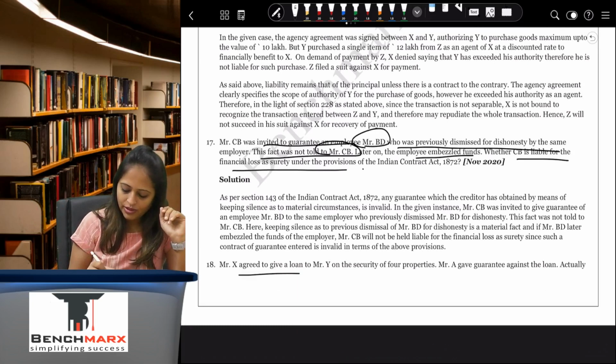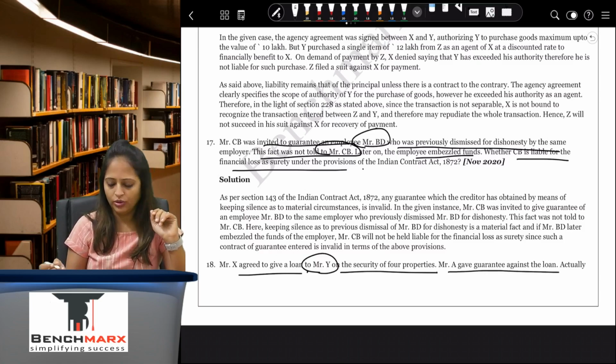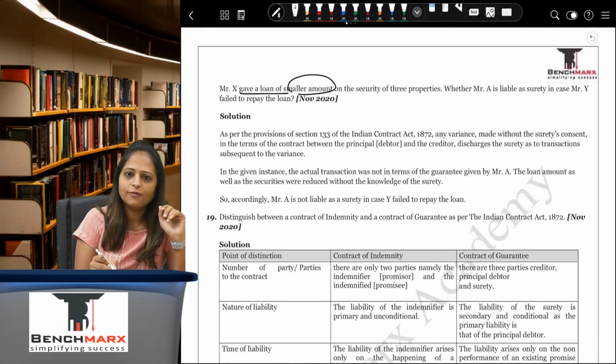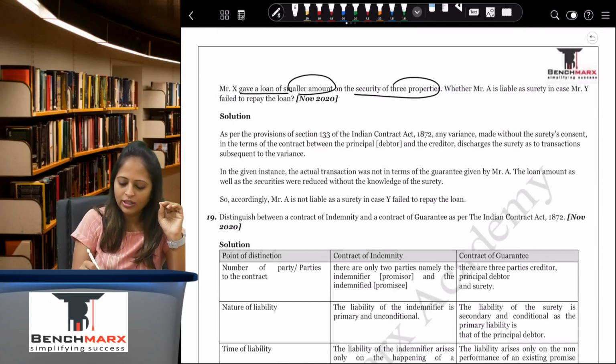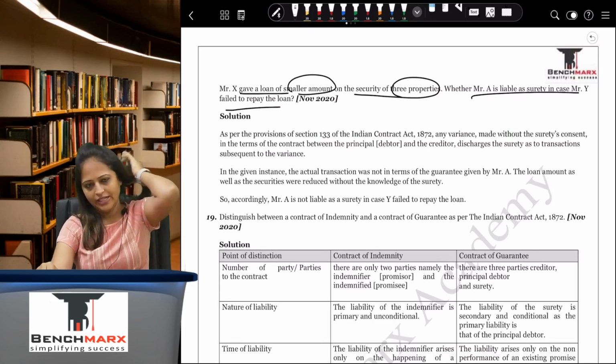X agreed to give a loan to Mr. Y on security of 4 properties. Mr. A gives guarantee for the loan. Actually, Mr. X gave a loan of a smaller amount on the security of 3 properties. Whether A is liable as a surety in case Y fails to pay.